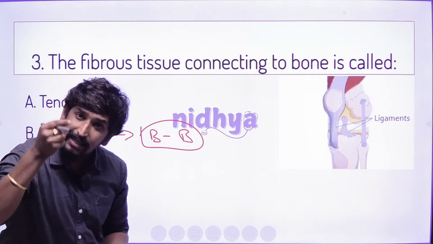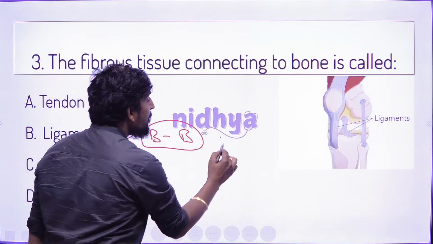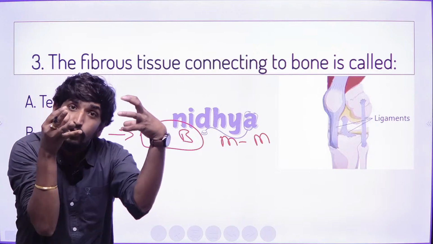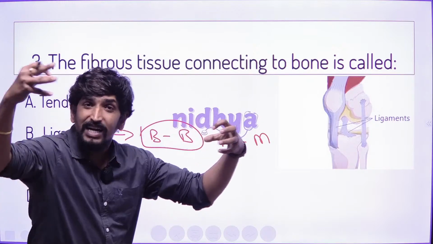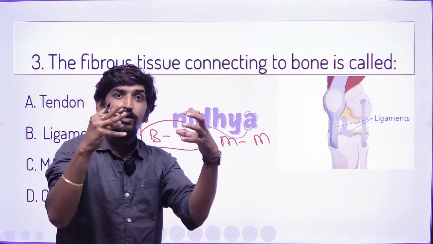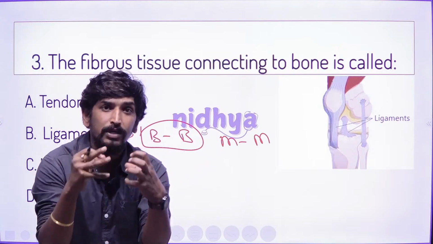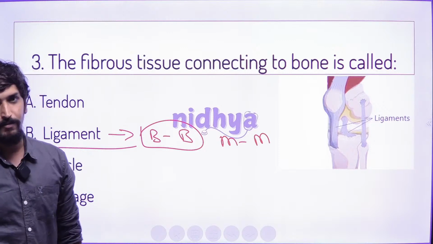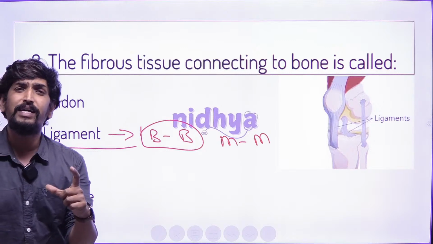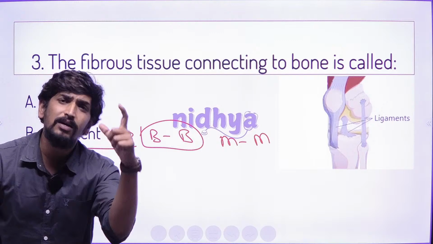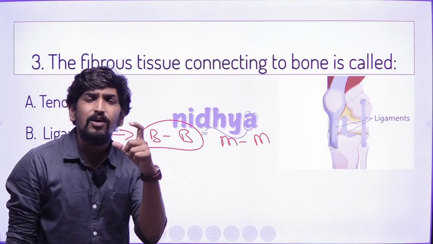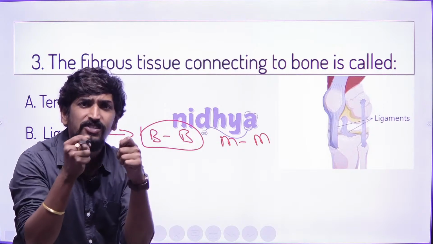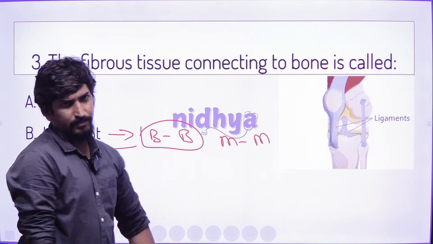Otherwise, another definition is muscle to muscle, where any two muscles are holding together, two muscles are connected together, that is called a ligament. So a ligament can connect any two similar organs. Similar organs connected with a thread or rope-like structure are called a ligament.